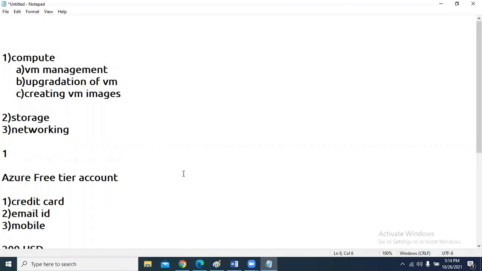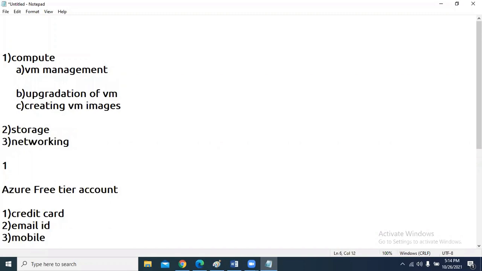These are the major things we are going to discuss under compute service. As a part of VM management, VM stands for virtual machine, we are going to focus on creation of VM.